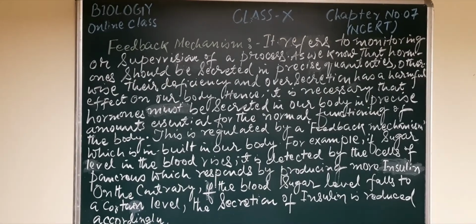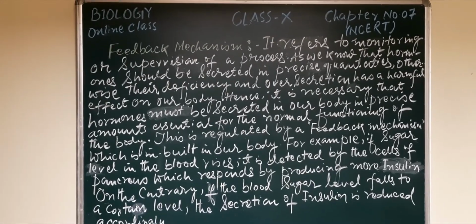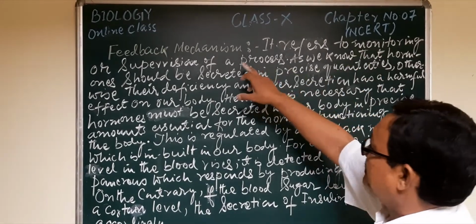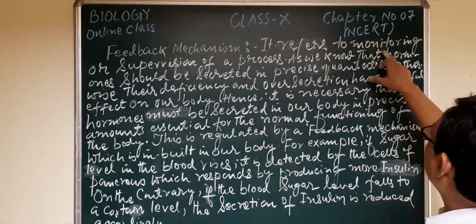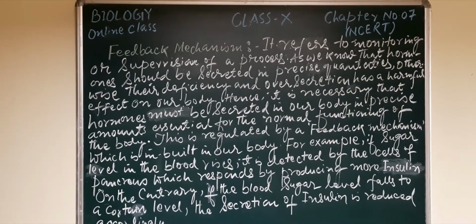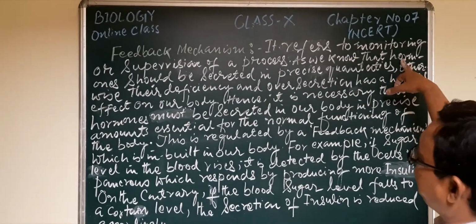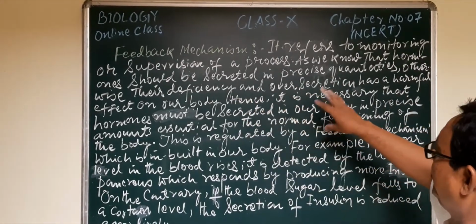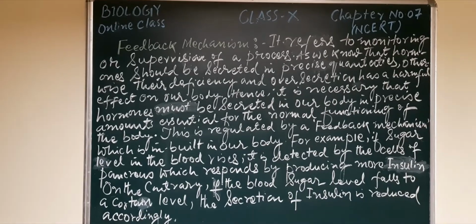Here look at how the feedback mechanism works. Feedback mechanism refers to monitoring or supervision of a process, as we know that hormones should be secreted in precise quantity.